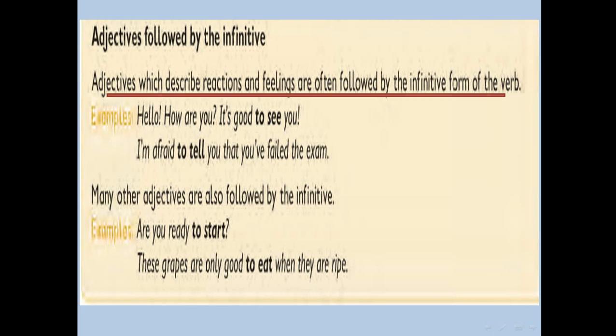Example: hello, how are you? It's good to see you. Good is an adjective, and it is followed by the infinitive. Infinitive means to plus verb. I'm afraid to tell you that you have failed the exam. Afraid. Many other adjectives are also followed by the infinitive, for example ready, good.